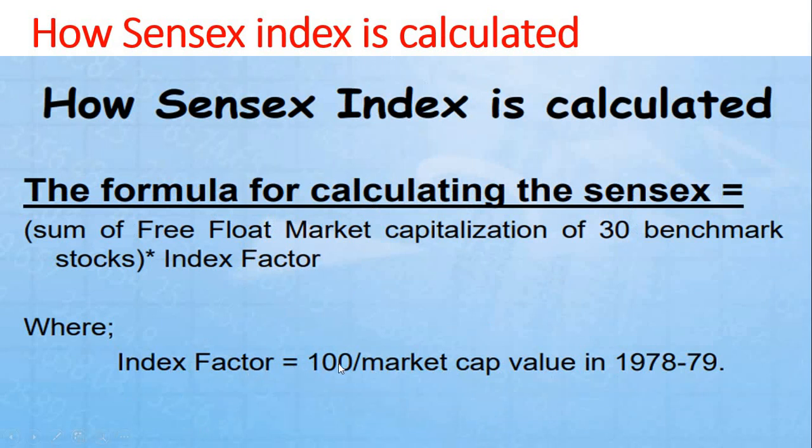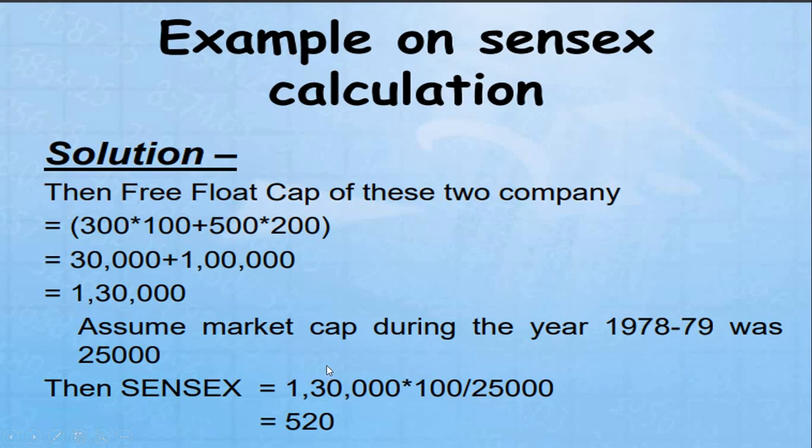Index factor is equal to 100 divided by the market capitalization value in the year 78 and 79. That same value, assumed as market capitalization during the year 78 and 79, was 25,000. We have taken 100 as the Sensex value. When the Sensex started, that was the base value of the Sensex.